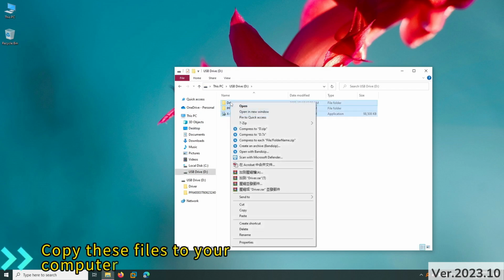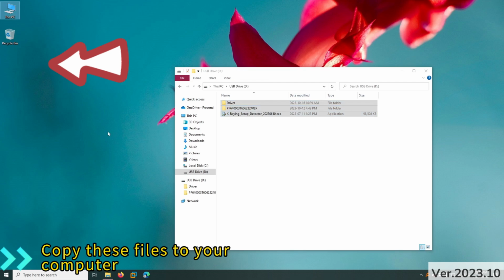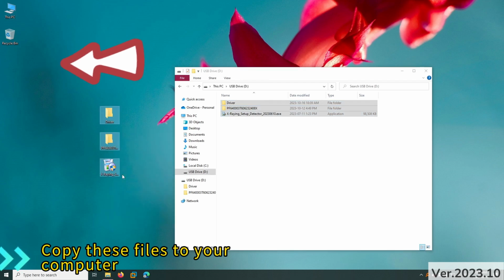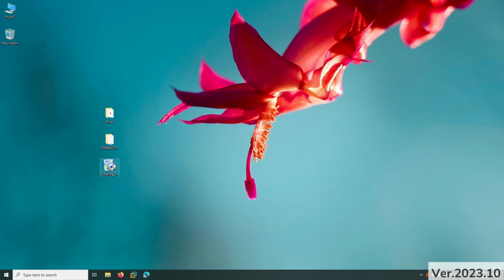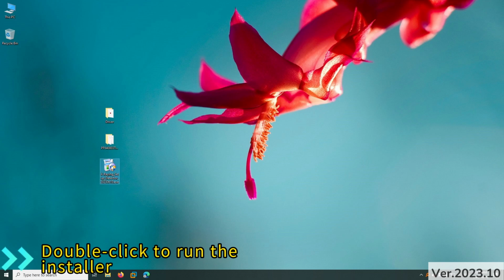Copy these files to your computer. For example, copy to your computer desktop. Double-click to run the installer.